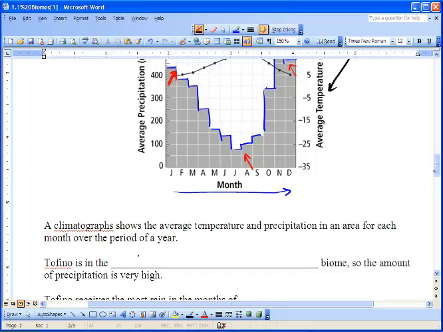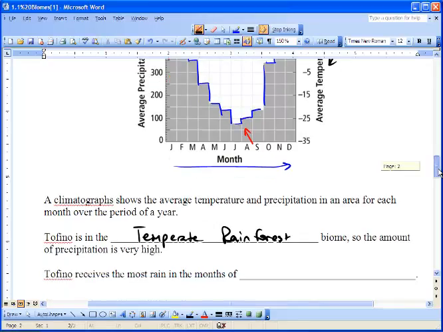So Tofino is in the temperate rainforest biome. So the amount of precipitation is very high. And if you've ever been to Tofino or if you've ever been down on the coast, you notice that there's green plants everywhere, lots of ferns, lots of trees. Because there's so much water, they can grow very, very well.